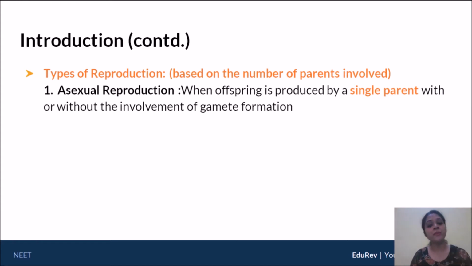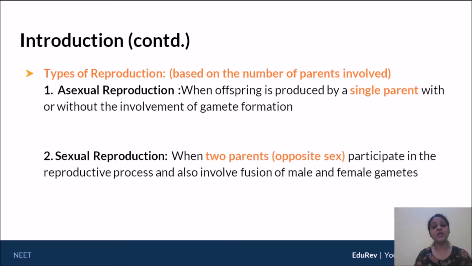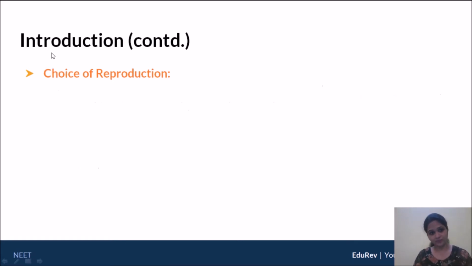But we're going to focus on the first part. Asexual reproduction involves just a single parent. But when we consider sexual reproduction, it is a type of reproduction that occurs when two parents are involved, and these two parents must be of opposite sex, one male, the other one female, and they will participate in the reproductive process by fusion of male and female gametes. So this is intrinsic to sexual reproduction. For today's class, we are going to focus on asexual reproduction, the first type of reproduction.